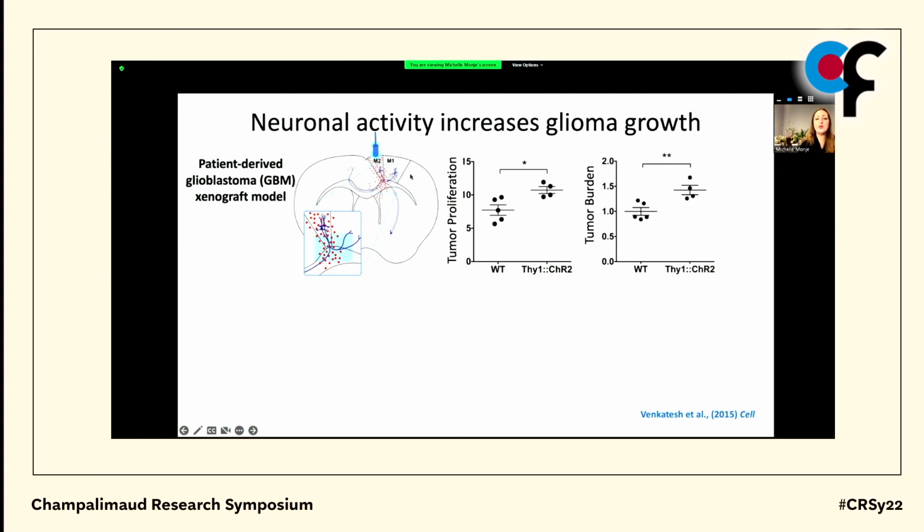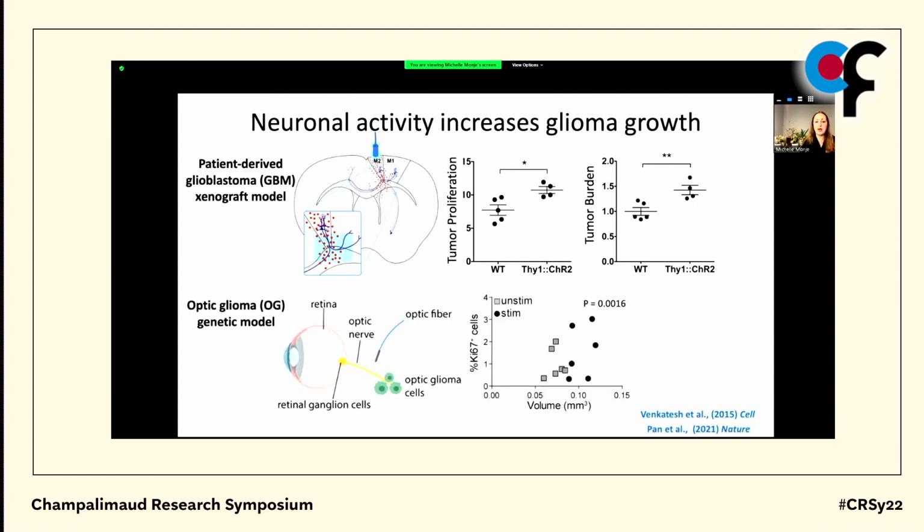And what we found was that the malignant glioma cells indeed increase their rate of proliferation in response to neuronal activity, and that this results in an overall increase in tumor burden, specifically within the stimulated circuit. So brain activity can regulate brain cancer growth. We, in later years, in collaboration with David Gutmann's lab, turned to a model of low-grade glioma. This is not a glioblastoma. We looked at a low-grade, grade 1 pilocytic astrocytoma model that occurs in the optic nerve